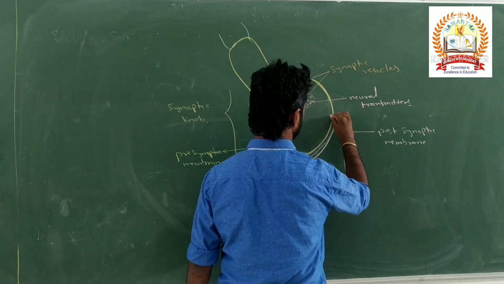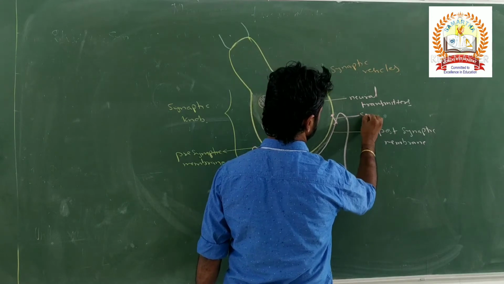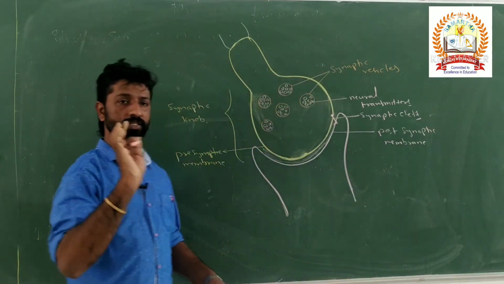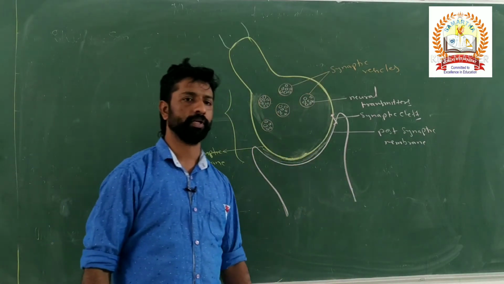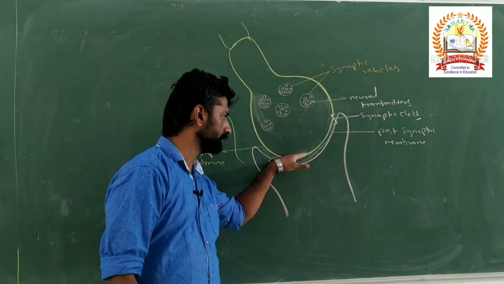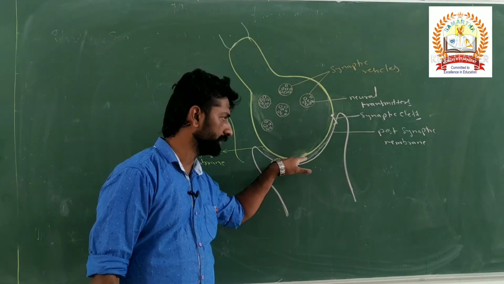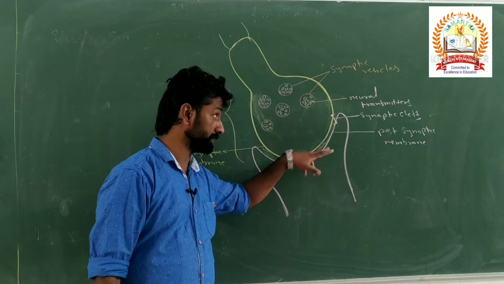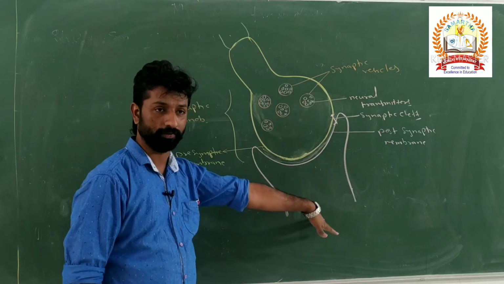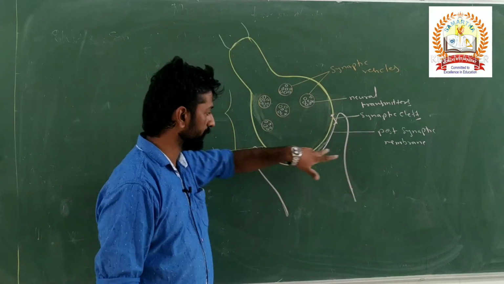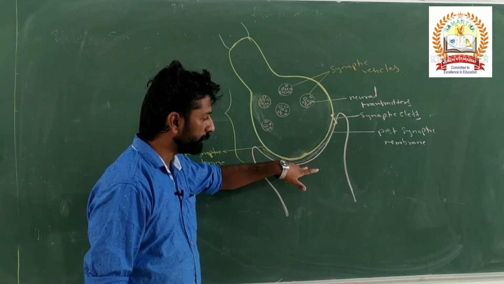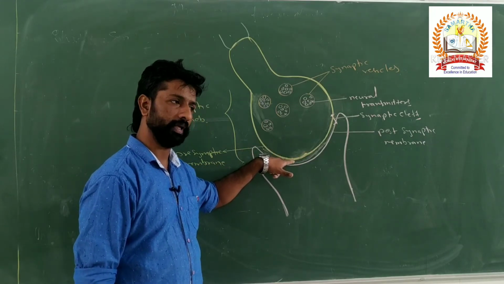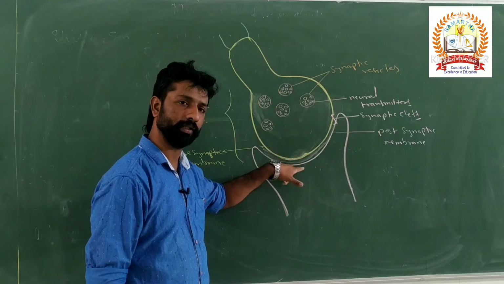The gap between them is called the synaptic cleft. So what is the synapse made up of? The synapse is made up of the presynaptic membrane, the gap, and then the dendrite of another neuron.